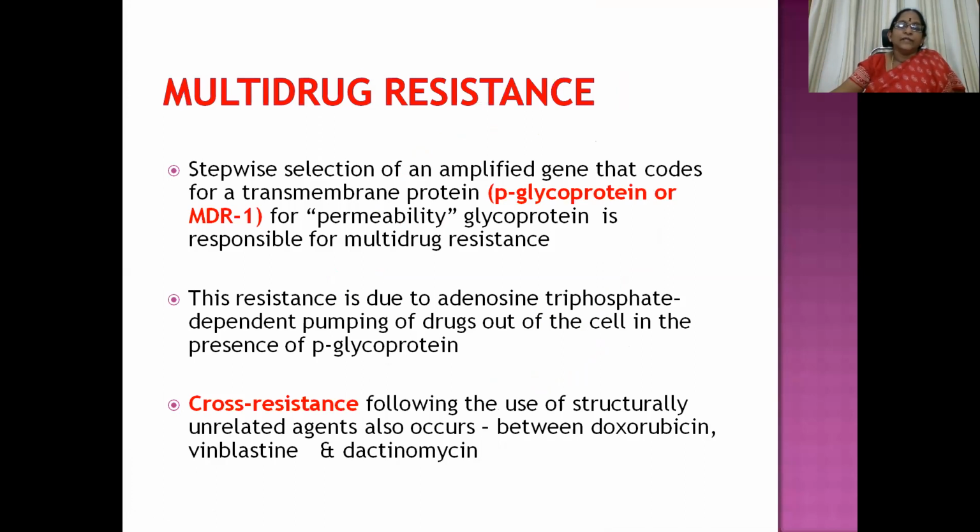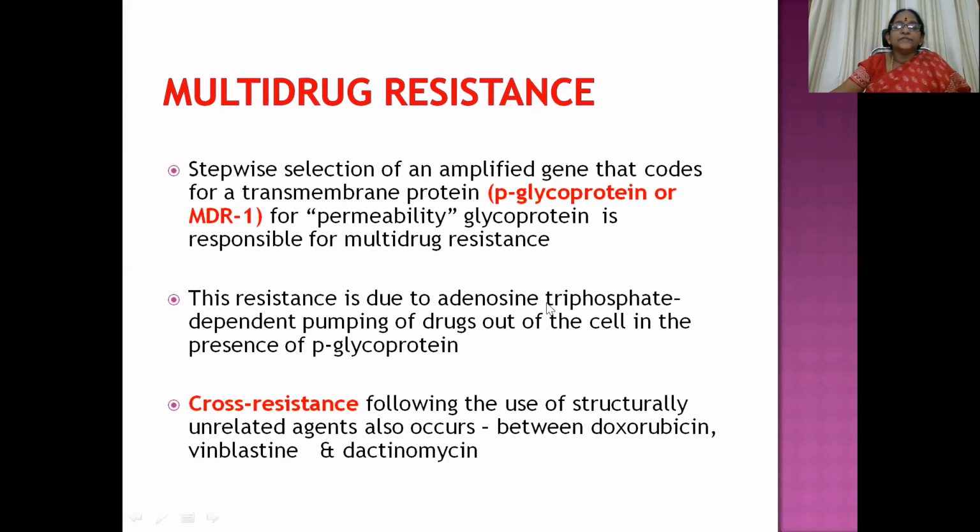It is a transmembrane protein. The permeability glycoprotein is responsible for multi-drug resistance. That means P-glycoprotein acts as a transmembrane protein present in the cell wall, which usually acts as an efflux mechanism. Whenever toxic materials try to enter the cell, it immediately effluxes them out. It's like a delete box or flushing box, we can say.